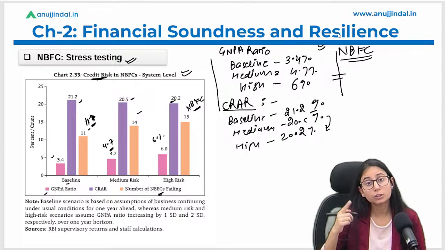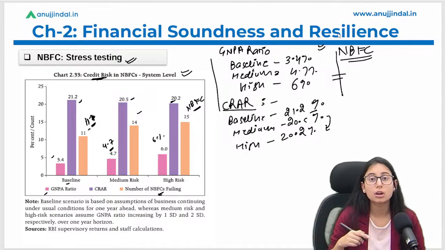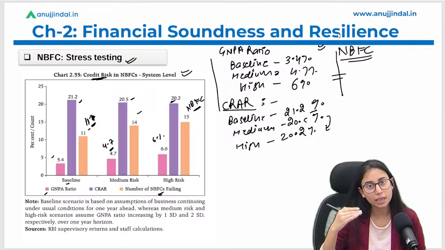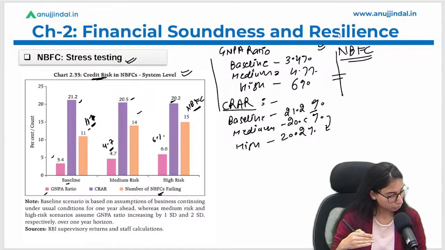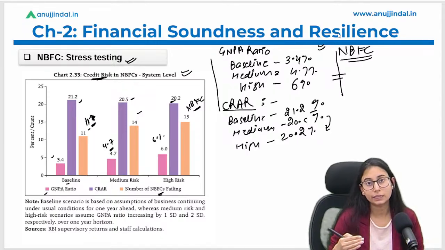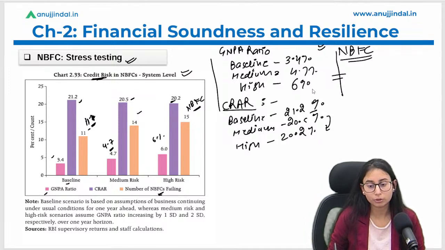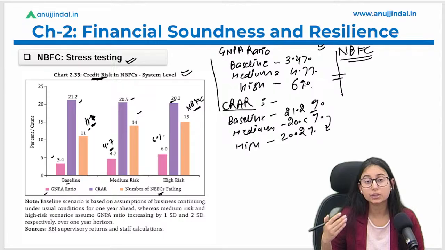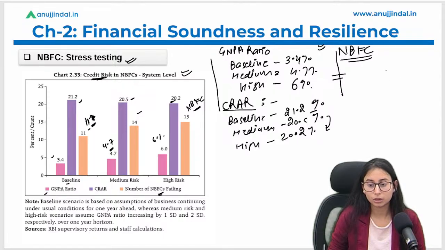Whenever a new FSR, or new Financial Stability Report, comes, you will be able to compare the data by creating the same kind of chart. So this is how you have to remember all the data. Note making is very important. The more you write, the more you will be able to remember things nicely.